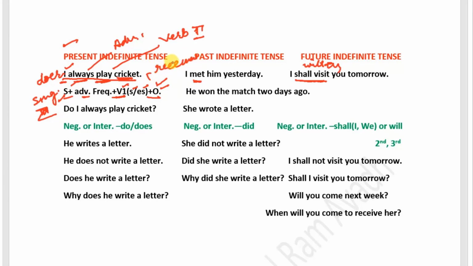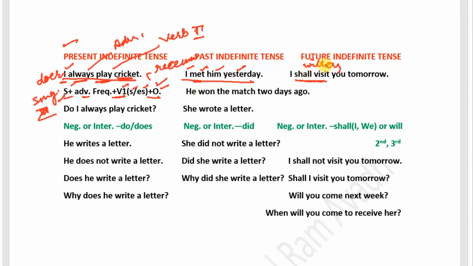Now in past indefinite tense, in which we use only second form of verb, the sentence is I met him yesterday. In this sentence, I is subject, met is second form of verb, him is object, and yesterday is adverbial of past time.